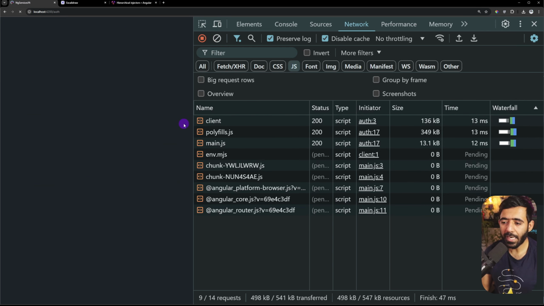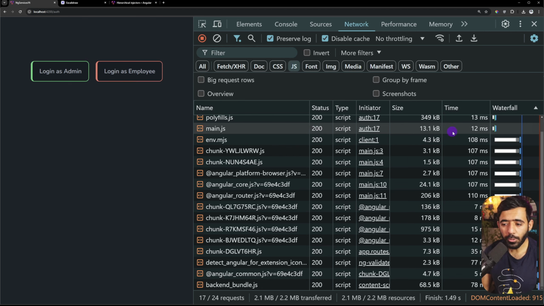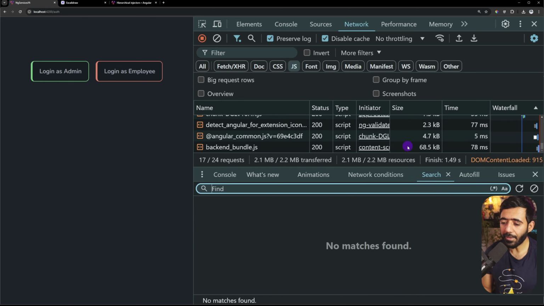So I'm going to clear the network and let's try this out now. So I'm on auth page, and if I Control Shift F and try to find bucket service, you can see that it doesn't find it, which means that even with providedIn, until there's a component that has a dependency on a service and it's loaded, or you go to the particular page, the service bundle JavaScript will not be loaded. And this is something Angular is handling behind the scenes as an optimization for us automatically.